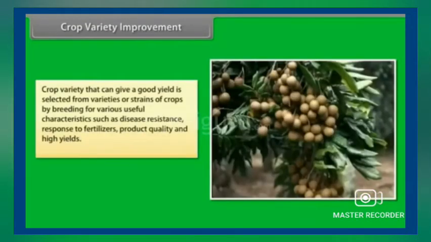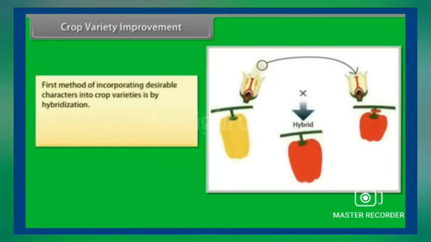Crop variety that can give a good yield is selected from varieties of strains of crops by breeding for various useful characteristics such as disease resistance, response to fertilizers, product quality, and high yields. First method of incorporating desirable characters into crop varieties is by hybridization. Now, what is hybridization? Hybridization refers to crossing between genetically dissimilar plants.